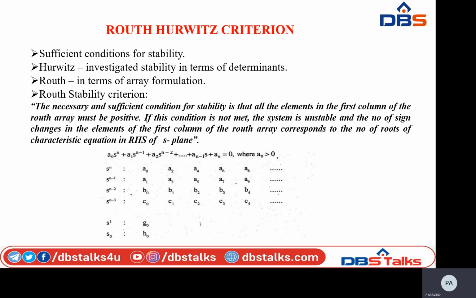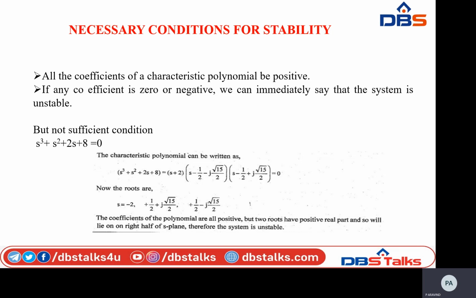See, when all the coefficients are positive, the system is not necessarily stable. Just before, we saw in this case that all the coefficients are positive, right? The coefficients of the characteristic polynomial equation are positive.